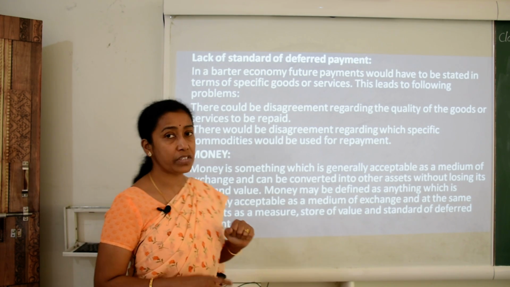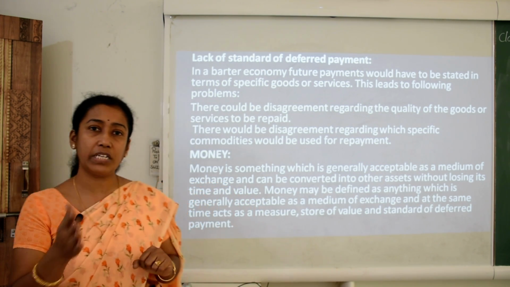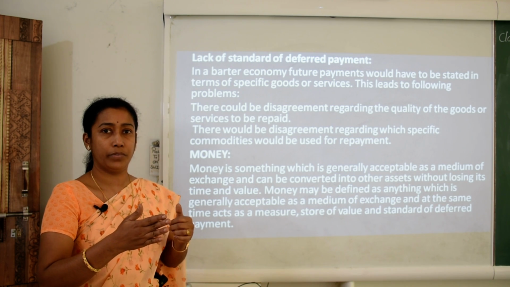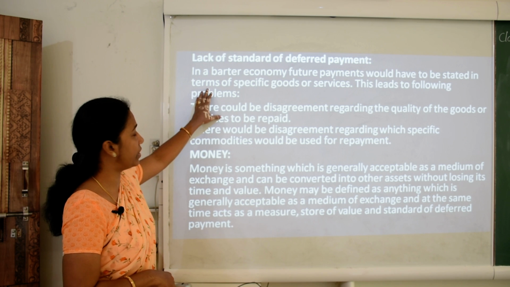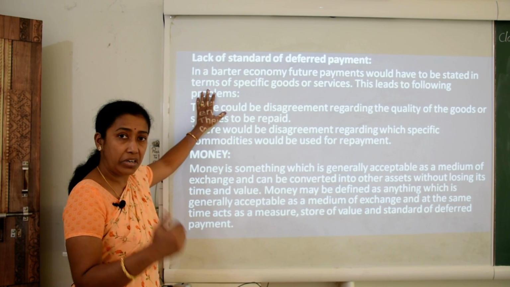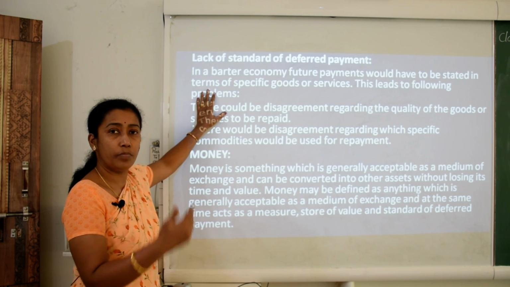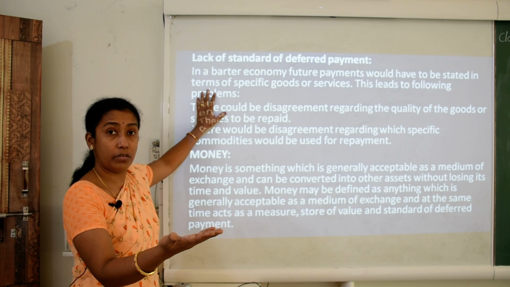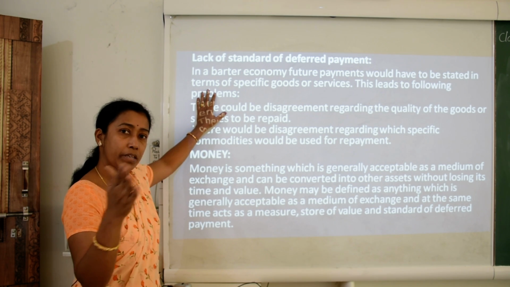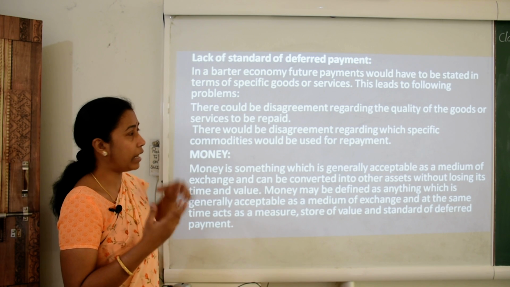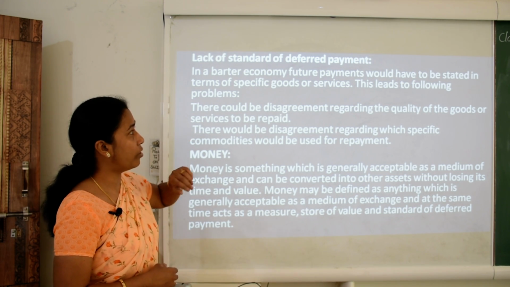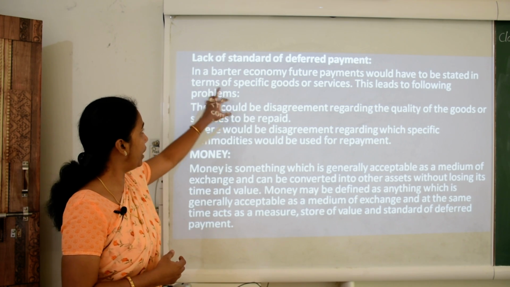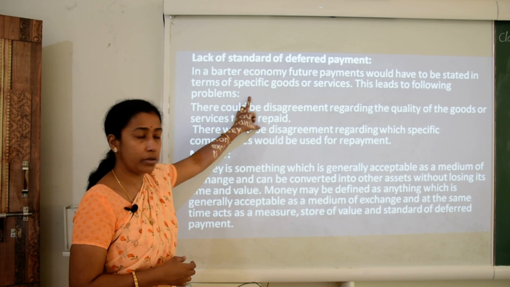Then next is lack of standard of deferred payments. When we say deferred, it means in installments. In a barter economy, future payments would have to be stated in terms of specific goods or services, unlike the credit payments and quarterly or half yearly installments we have nowadays. At that time such credit facilities were not available.